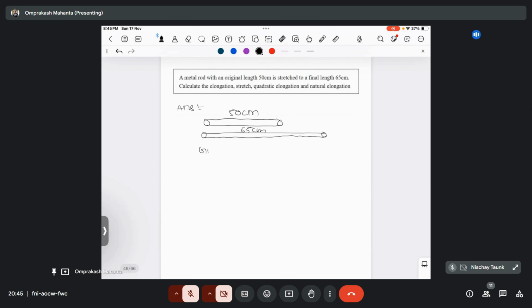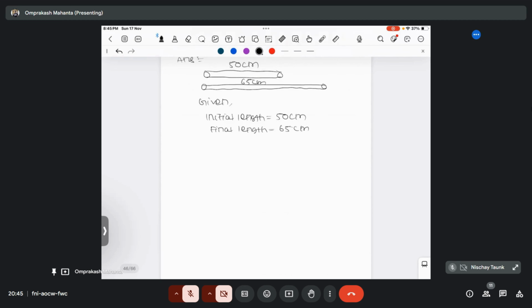Okay, so what are the things given here? The initial length is given as 50 centimeter, and the final length is given as 65 centimeter. So what is the formula of elongation?